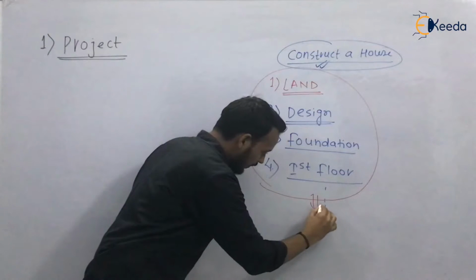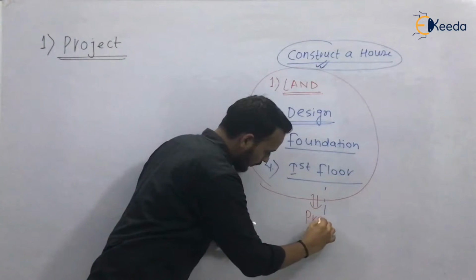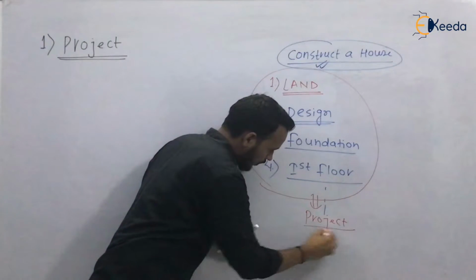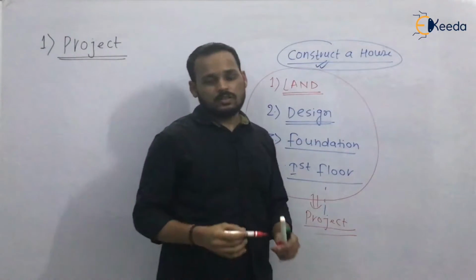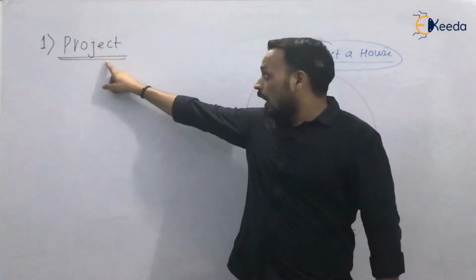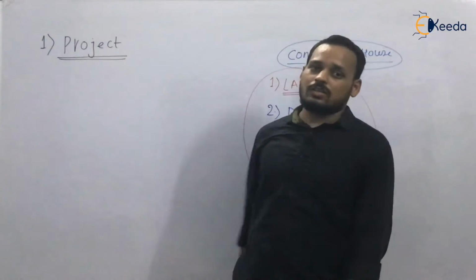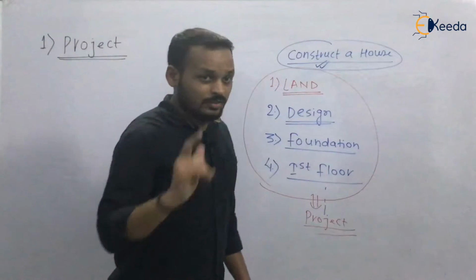you will finally complete your project. So how can we define a project? Listen to me.